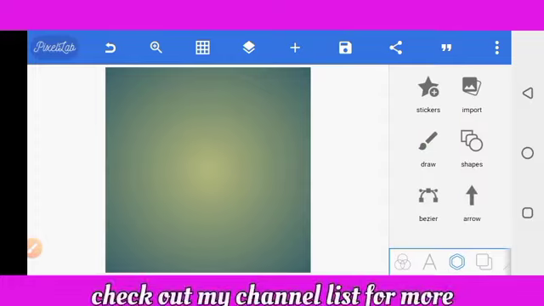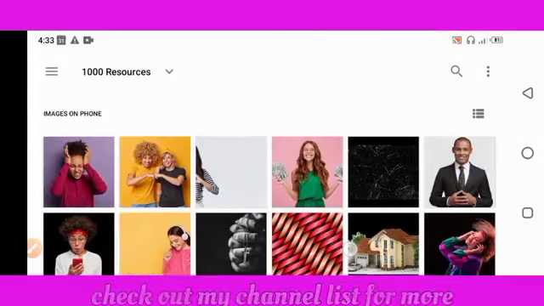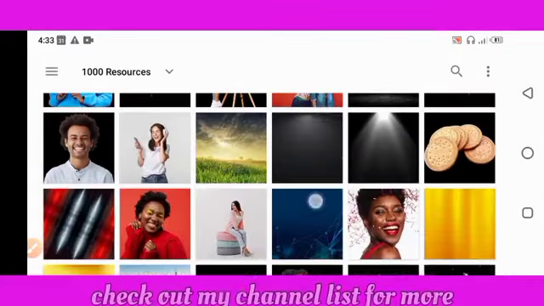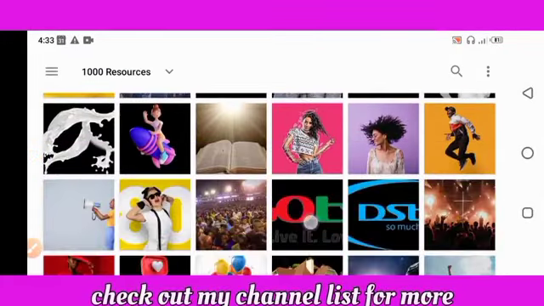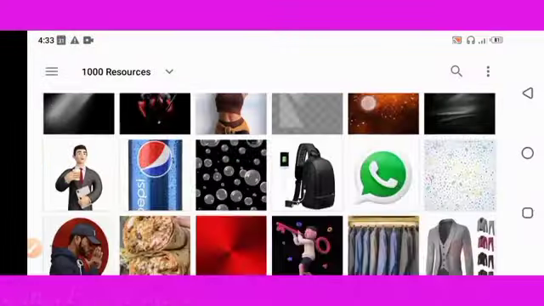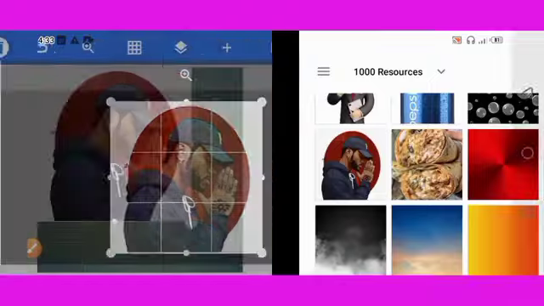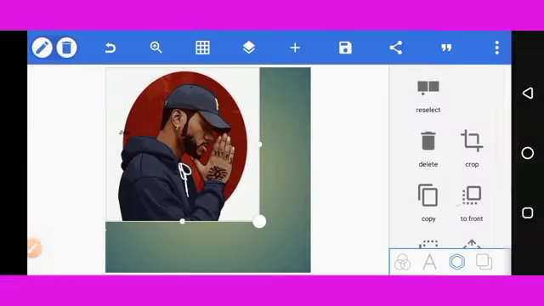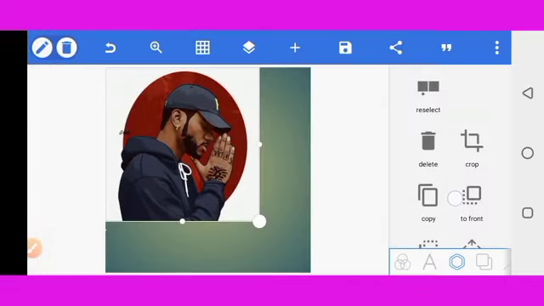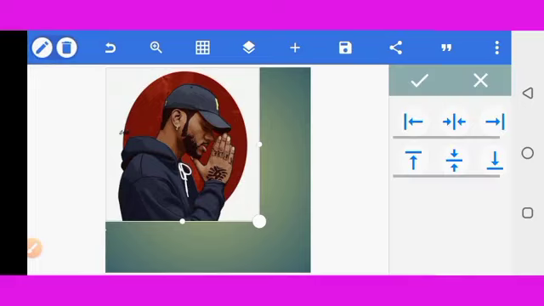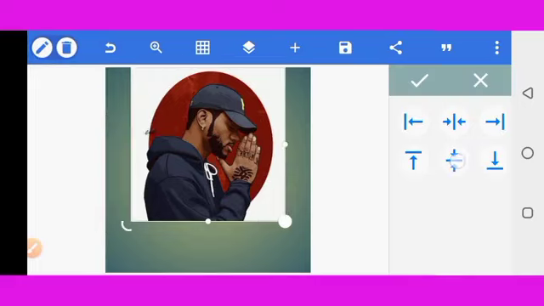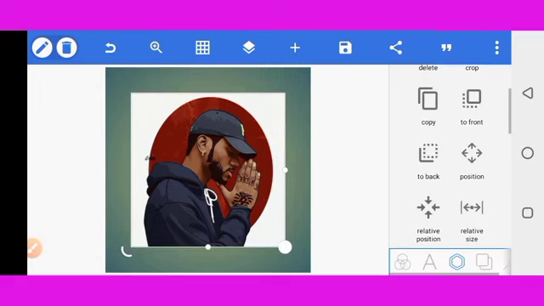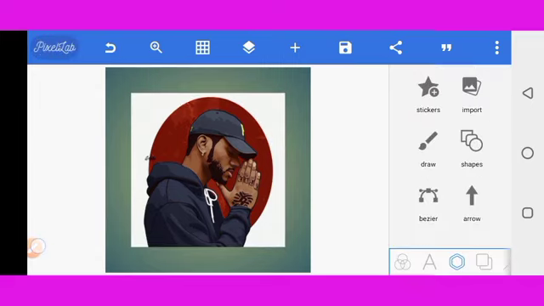image. Remember the image we import, go down, we choose the particular image we want to use for this particular tutorial, and we will use this, and this will do. Then we're going to have to centralize it, choose a relative position for it, and we'll drop it in. Okay, now we'll pick a background that will go.